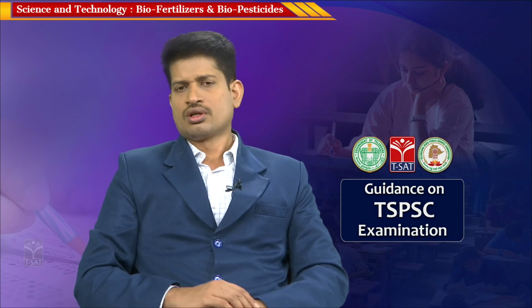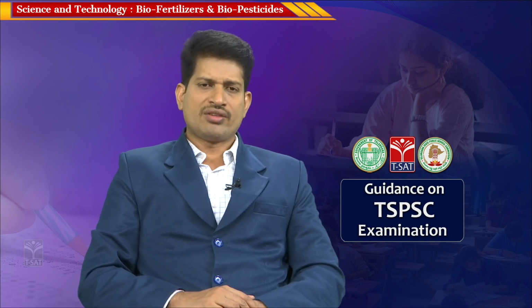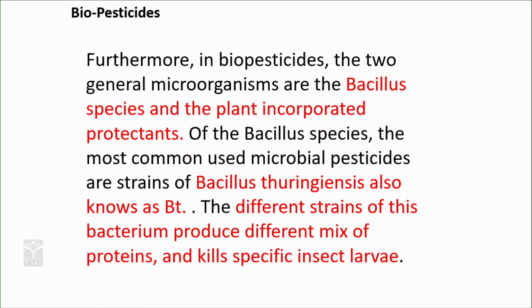So when the bollworm larva eats the cotton fruit or the tender leaves, because the gene is in the leaves of the Bt cotton plant, the bollworm is killed. The advantage with biopesticides is that they are pest specific.